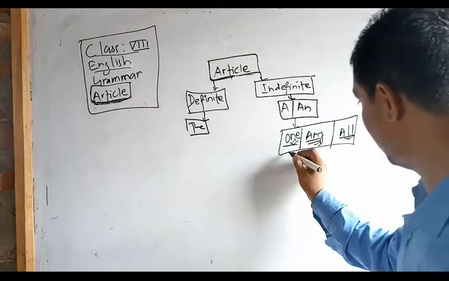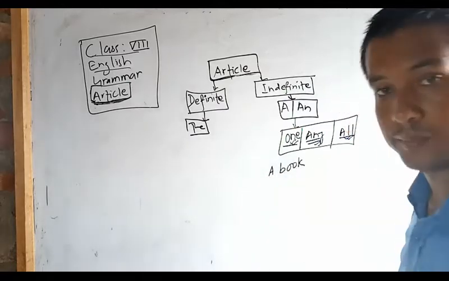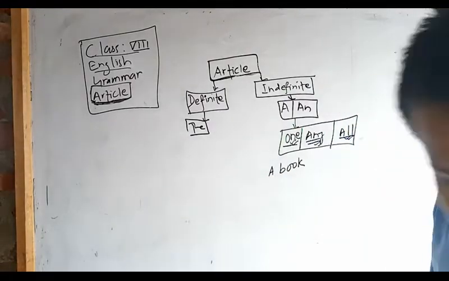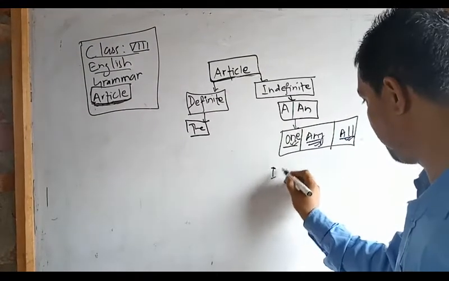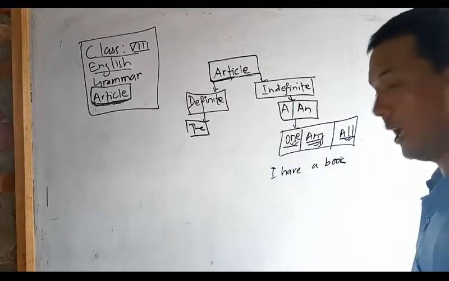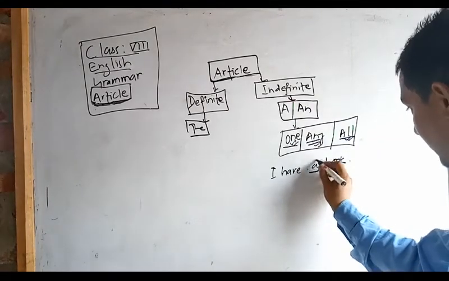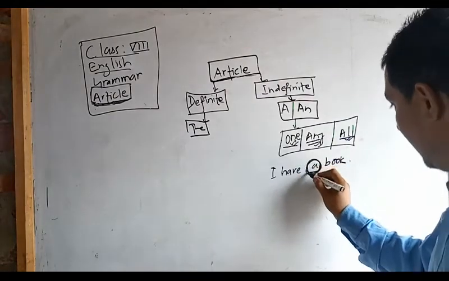For example, a book. Better to write in a sentence: I have a book. See here, article a is used.